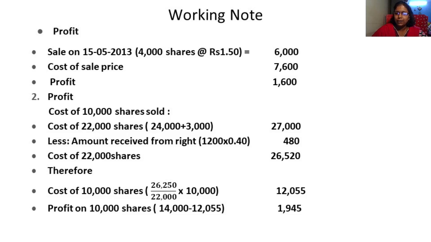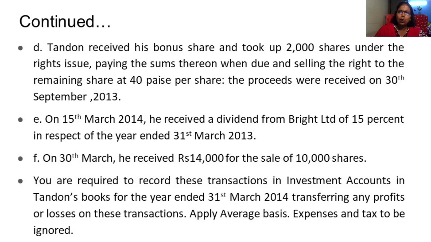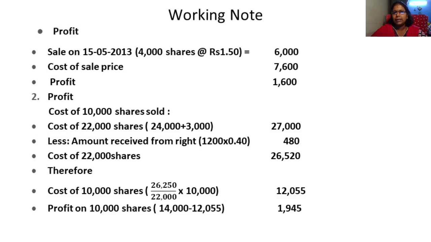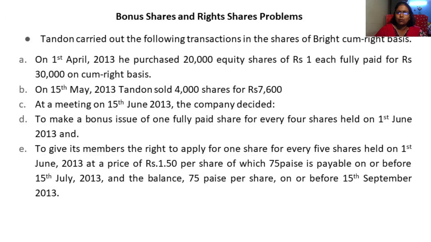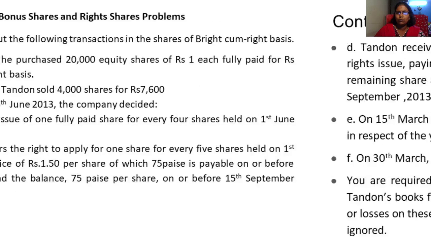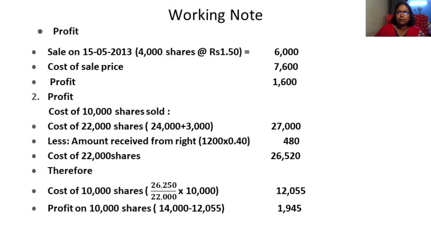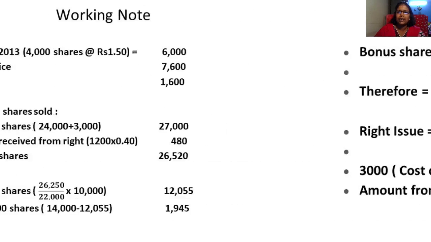In the end, if you can see, they are telling here on 30th March he received 14,000 for the sale of 10,000 shares. So we will look at that. Cost of 22,000 shares. How is 22,000 shares arrived at? That is nothing but 20,000 plus 4,000, right? Here 1st April purchased 20,000 plus 4,000 bonus shares, so 24,000 plus 3,000. How did I get this 3,000?